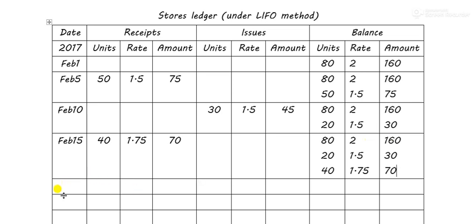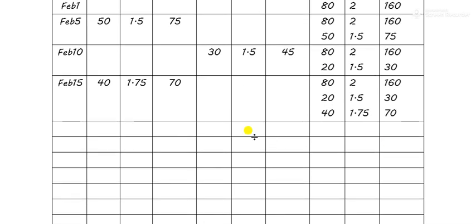The next date is also Feb 15. On Feb 15, I think there was a shortage, right? So we'll treat the shortage as abnormal loss. So abnormal loss will be treated as normal issue, right? So there was a shortage of 20 units. So it will be treated as normal issue, right? So this is the LIFO method.